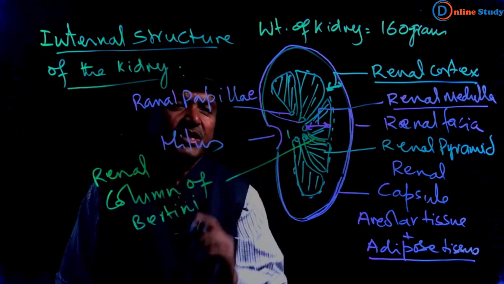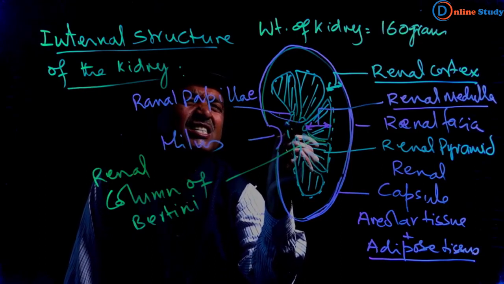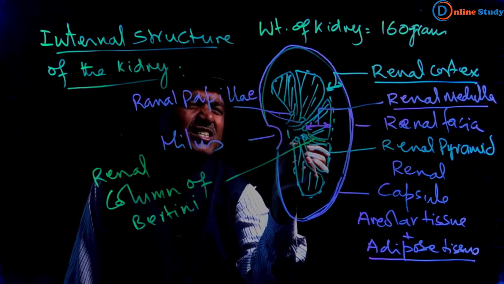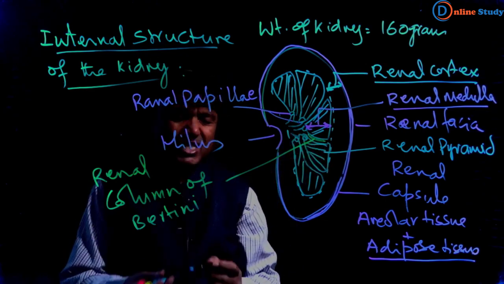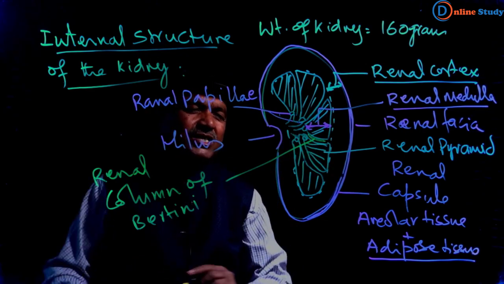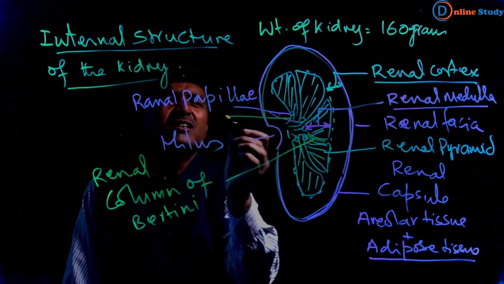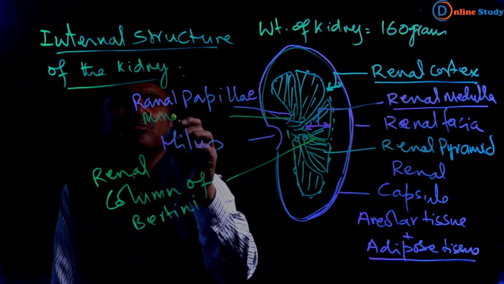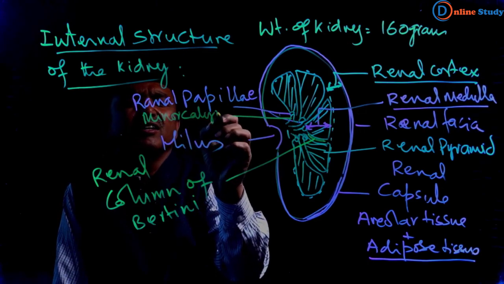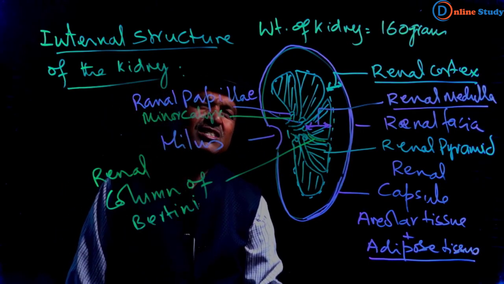And here we can see the structure which opens into the renal papillae. This is called minor calyx. So renal papilla opens into a structure that is known as minor calyx.